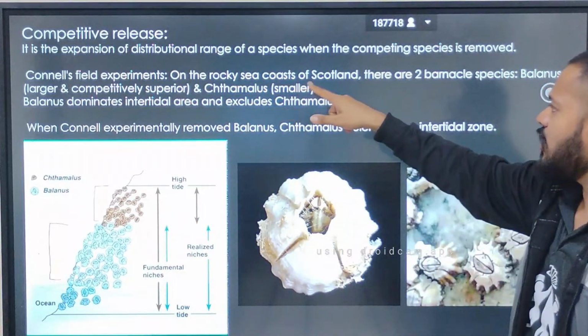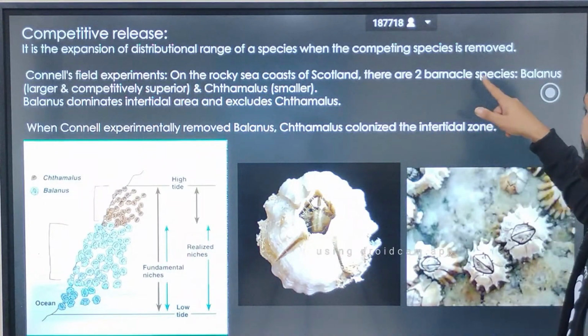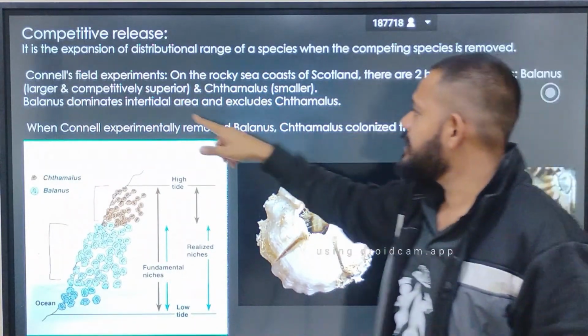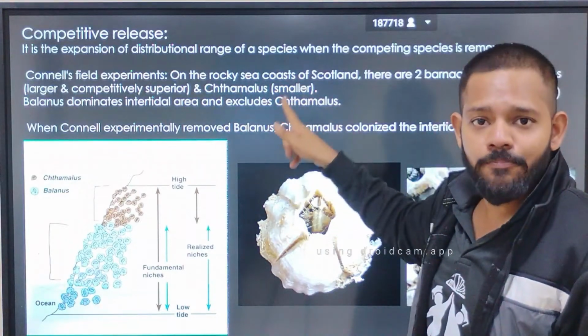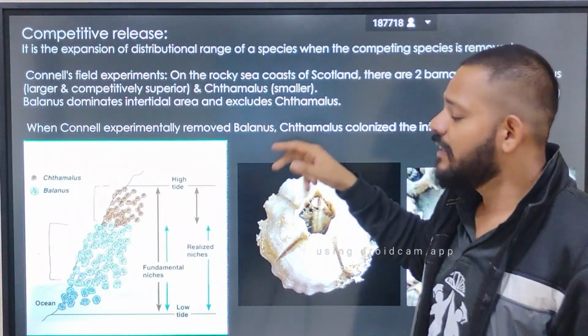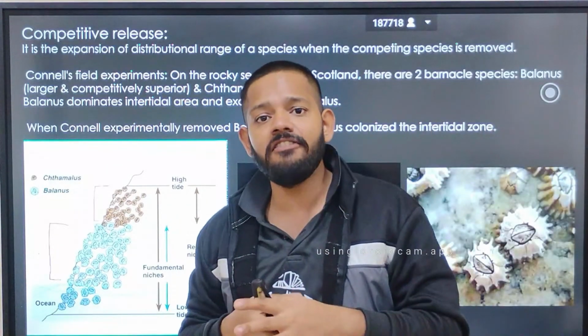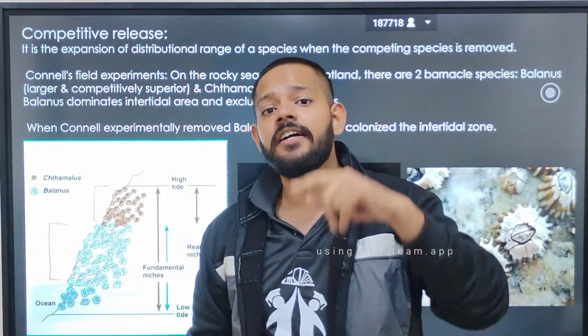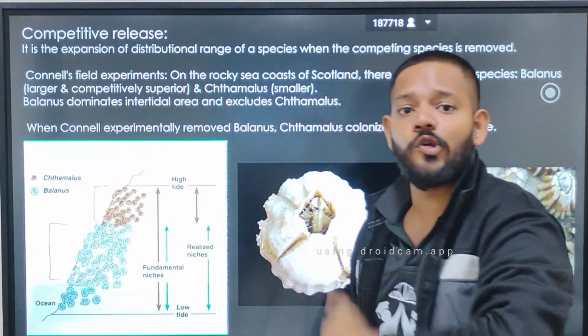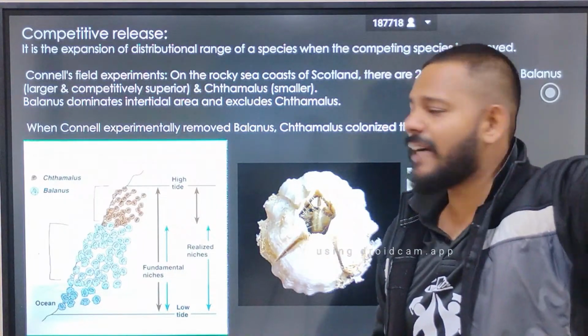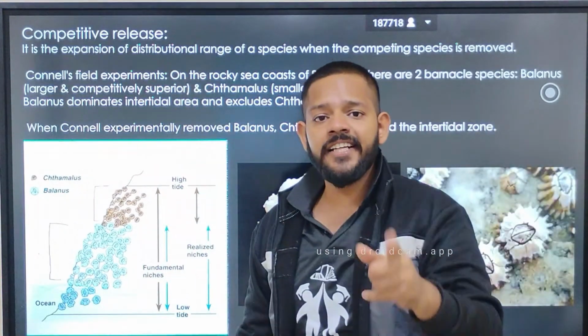On the rocky sea coast of Scotland, there are two barnacle species. Balanus is large, competitively superior, and Chthamalus is smaller, competitively inferior. They both live in the intertidal area, but Balanus dominates the intertidal area and excludes Chthamalus. But what did the scientist Connell do?